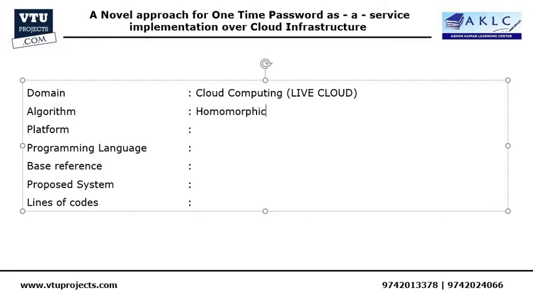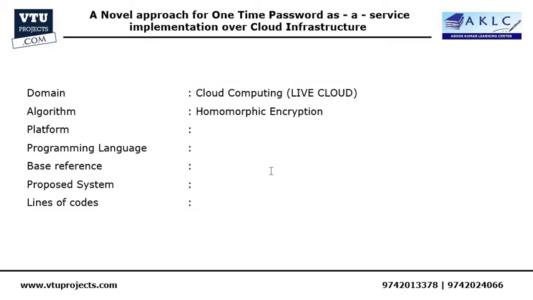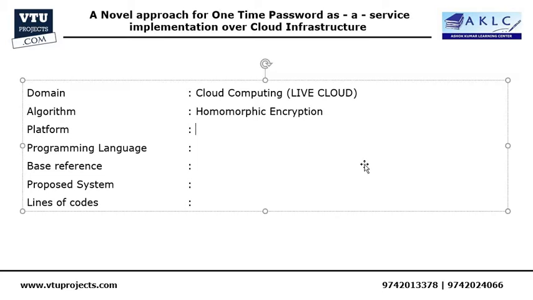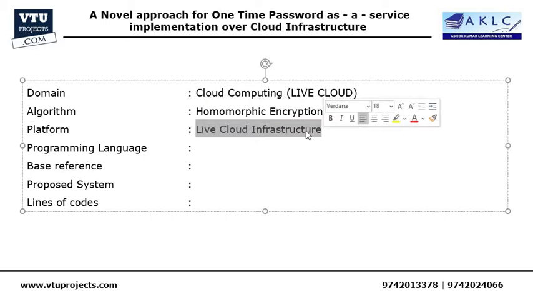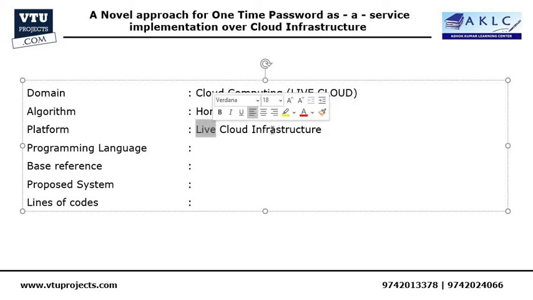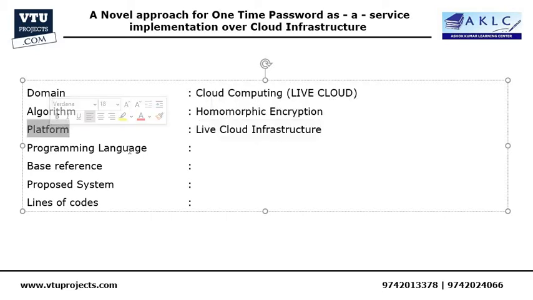project, we will make use of homomorphic encryption. We will have to implement this homomorphic encryption technique from scratch, for providing the security needed for the project. The platform where our project will be running is, as I told you, a live cloud infrastructure. We are not going to demonstrate the project on the local machine. Instead, we are going to run it in a live cloud, and that's the platform where our project runs.